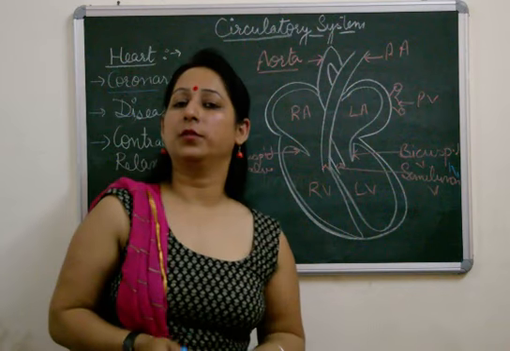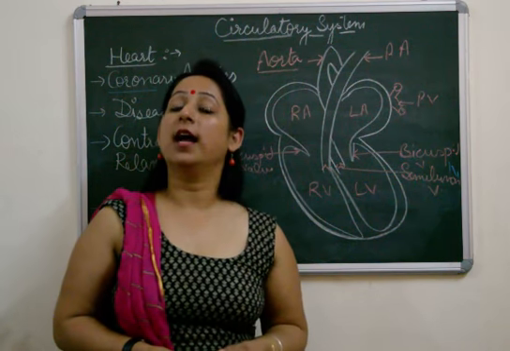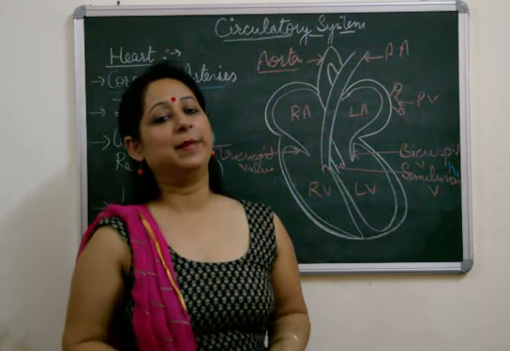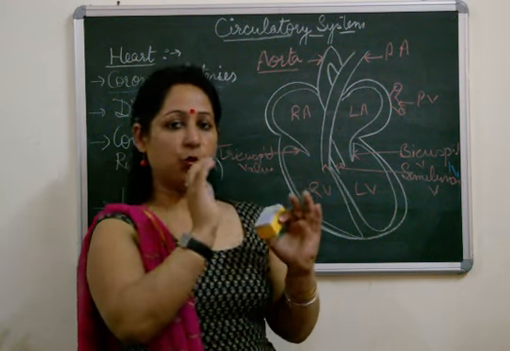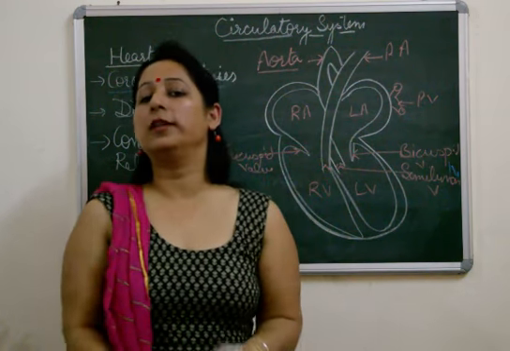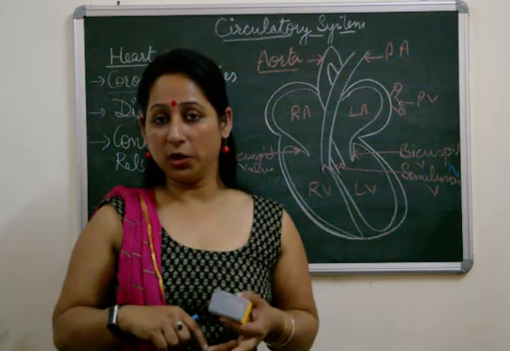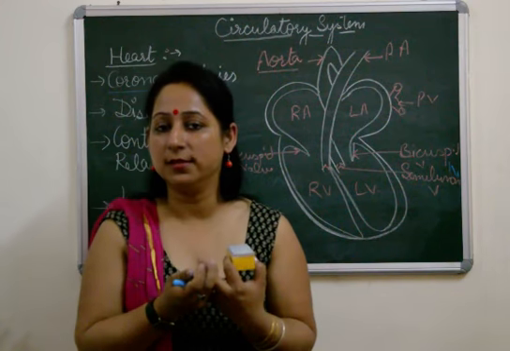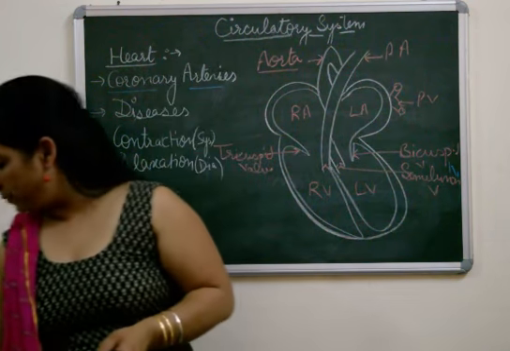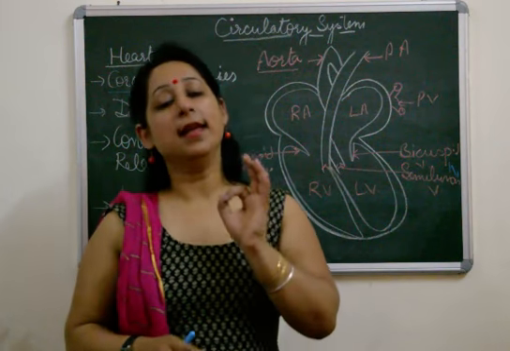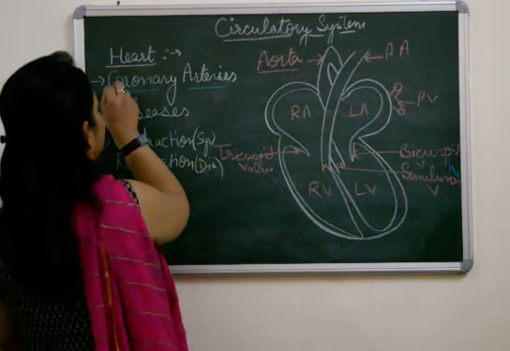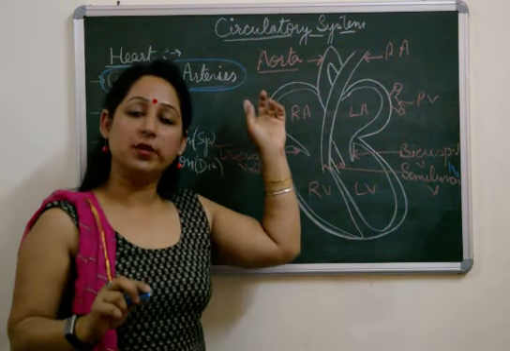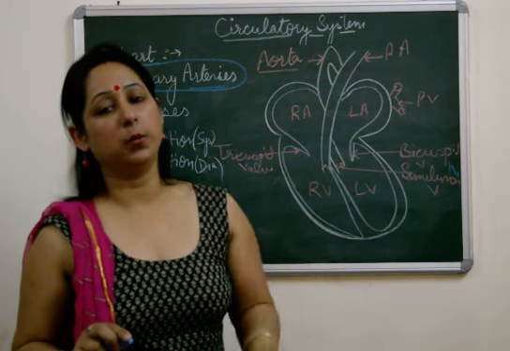Now what are coronary arteries? It is a subtopic. Coronary arteries are the arteries which provide oxygenated blood to heart muscles. The heart is the organ which provides oxygenated blood to the whole body for its functioning. But the heart is also an organ and it also requires oxygen. So that oxygen is provided to the heart muscles for pumping by the blood vessels known as coronary arteries. These are very important blood vessels which provide oxygenated blood to the heart muscles for their continuous functioning.